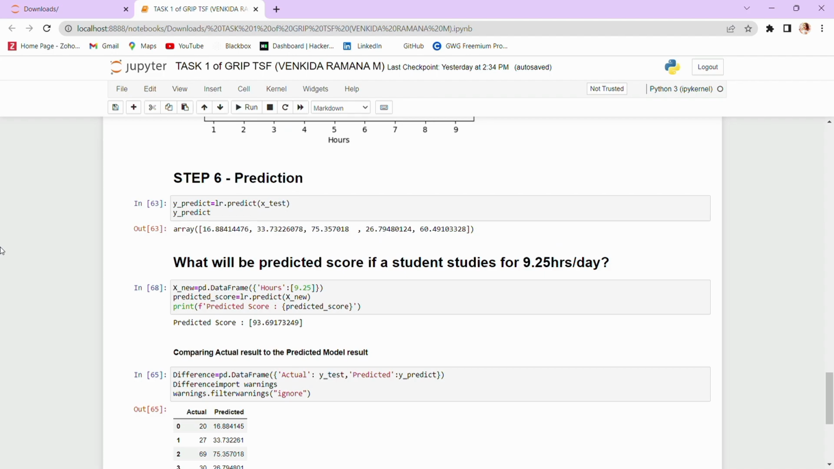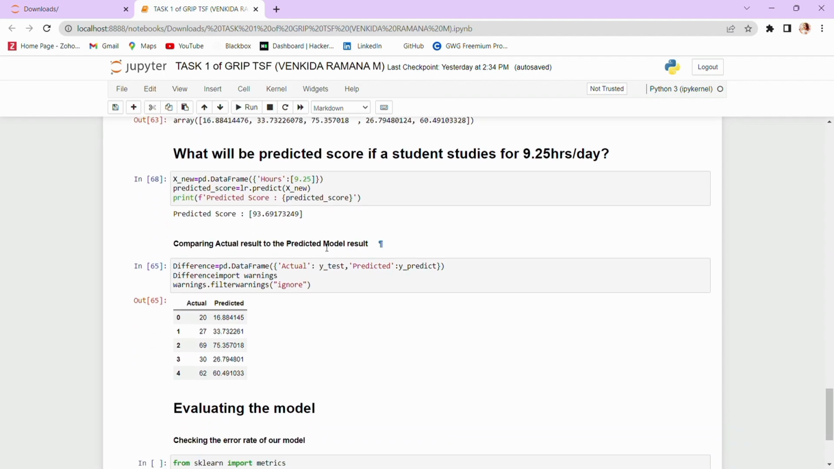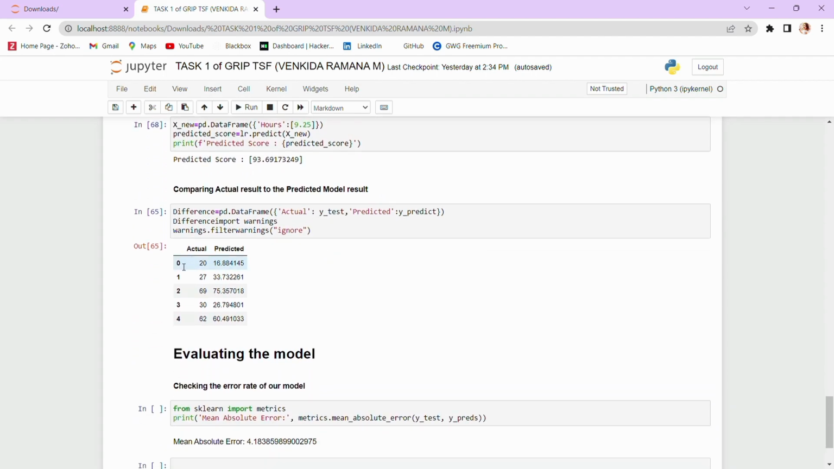From the data frame, I could predict that if the student studies for 9.25 hours per day, he could score 93.69%. Now let's compare the actual result to the predicted model result. You can see the actual and predicted scores in this table.